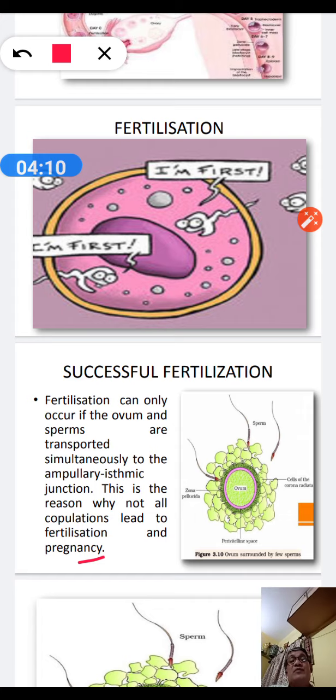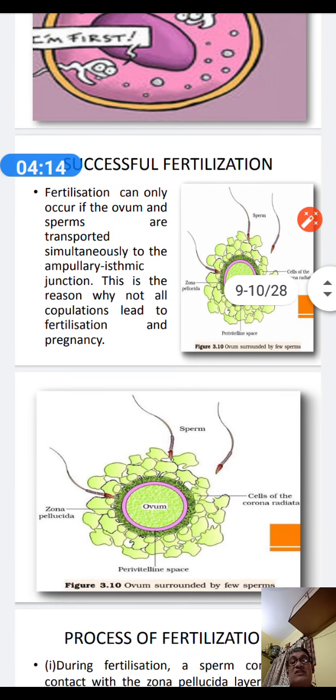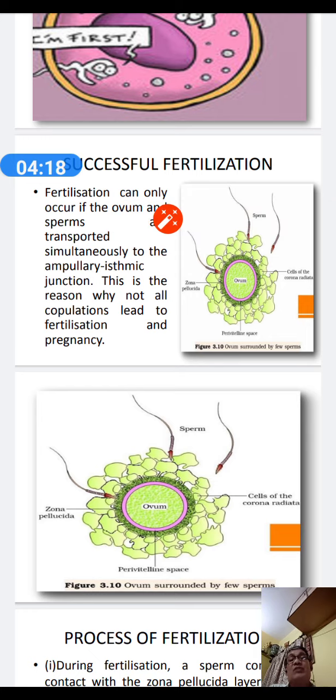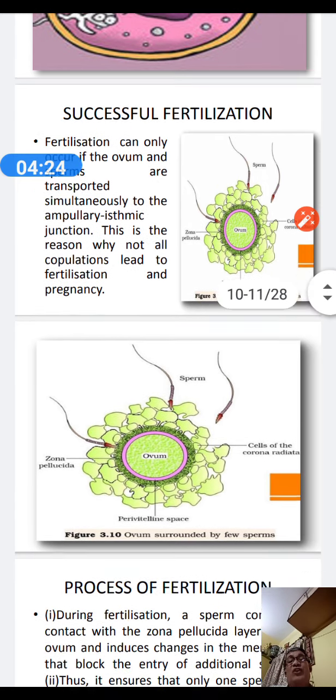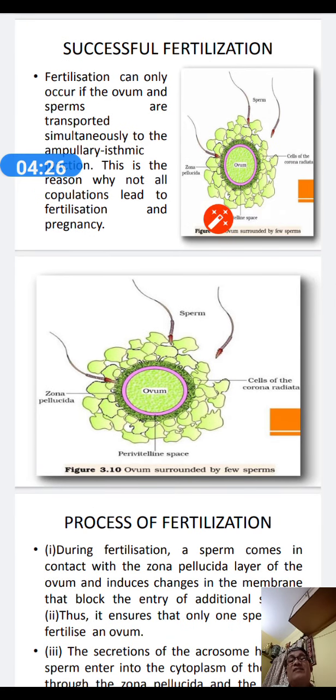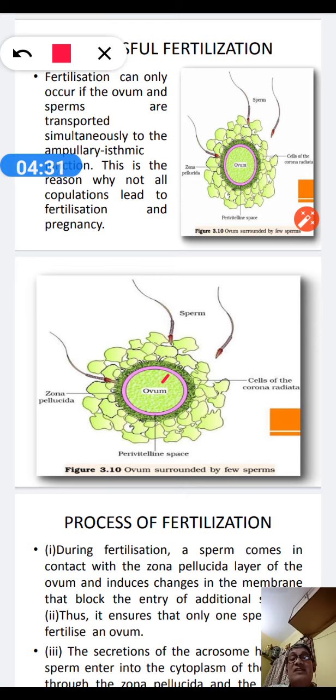Here I have shown you a picture of the ovum just at the time of fertilization, surrounded by a few sperms in the ampullary isthmic junction. Here you just follow. I have marked the one ovum at the center. It is surrounded by the corona radiata cells.